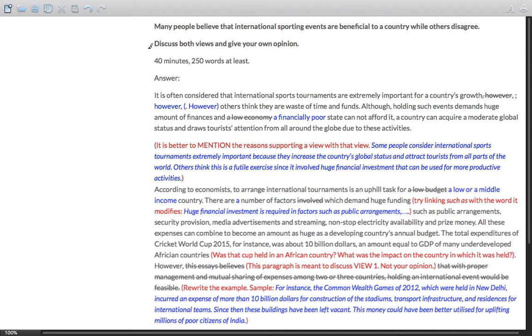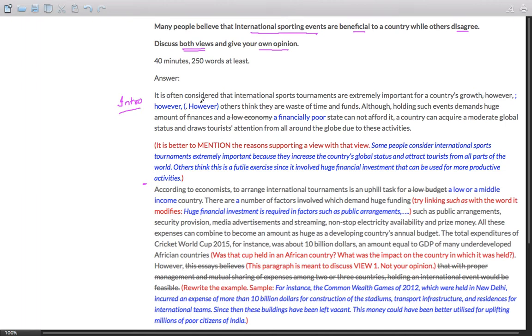And the topic today is: many people believe that international sporting events are beneficial to a country while others disagree. Discuss both views and give your own opinion. So, this is the student's introduction, and we'll be first discussing what exactly was the structural mistake.